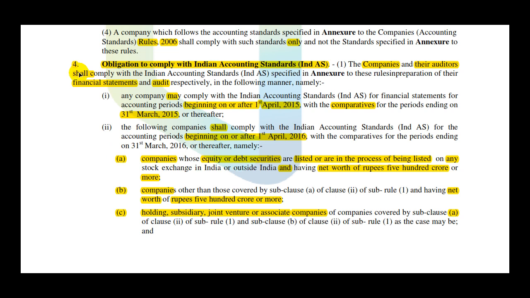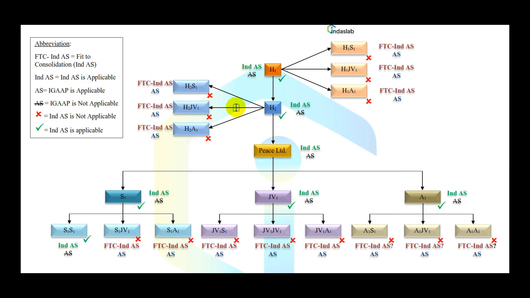So here it comes from 4 Roman 2 C and not from 4 Roman 2 A. Under the significance, why am I repeating this Roman 2 A versus Roman 2 C? There is absolutely detailed significance of it, which I am going to elaborate in just 2 minutes. Now the next question is, let's say if H2 has a subsidiary, H2 has a joint venture, H2 has an